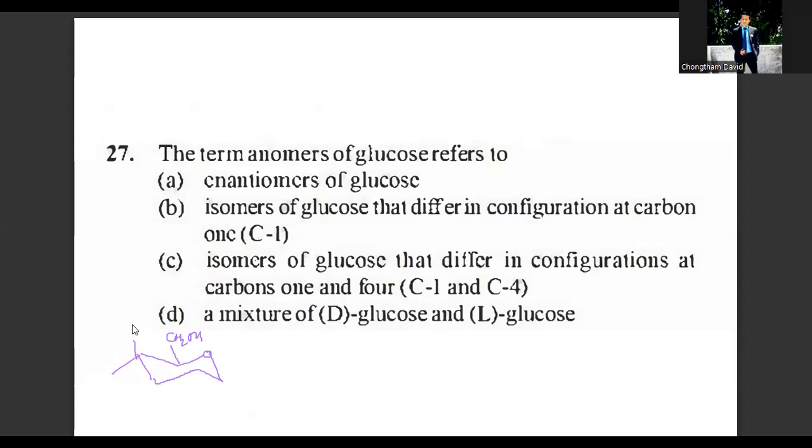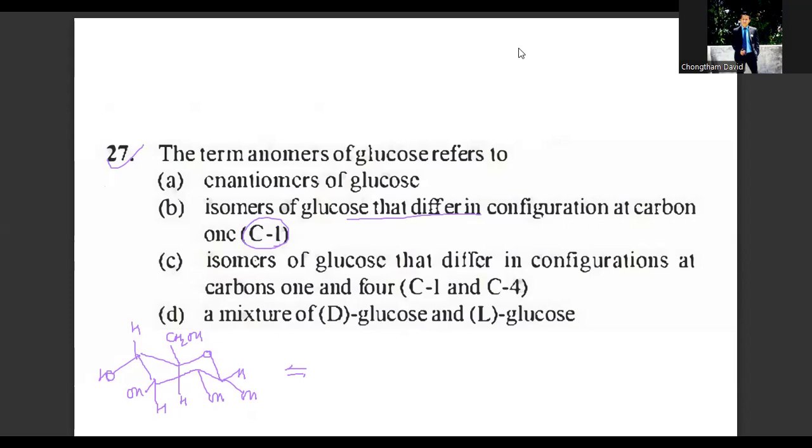Methanolic group H. And here we will write one more hydrogen, OH, H. See, this is cyclization of the open form. So the term anomers refers to which of the following statements? It will be isomers of glucose that differ in the configuration at carbon number 1. So option B will be the answer to question number 27.